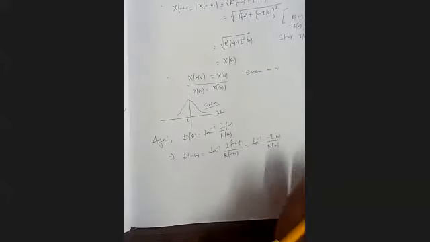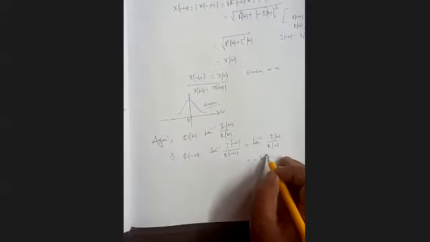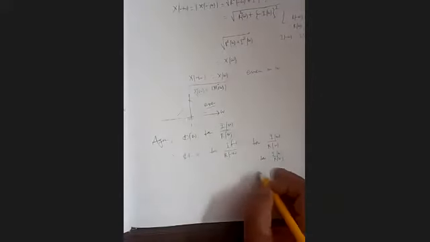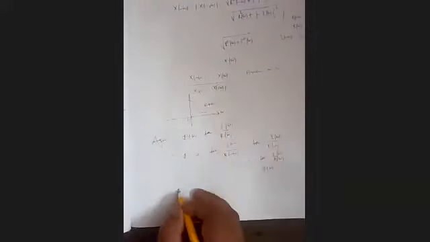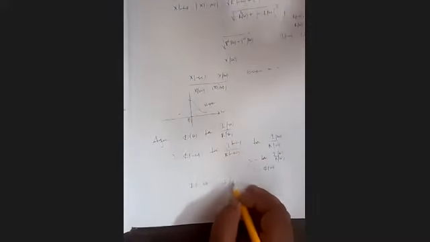Same logic: the real part is even, the imaginary part is odd. This is minus tan inverse of I(omega) by R(omega), or minus phi(omega). Therefore, we can write phi(minus omega) equals minus phi(omega).